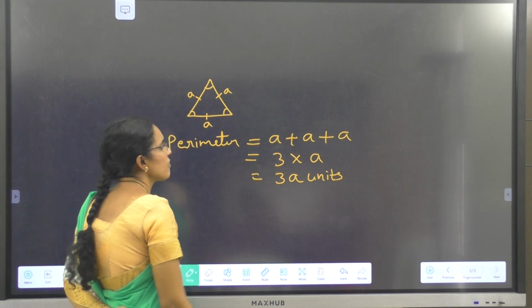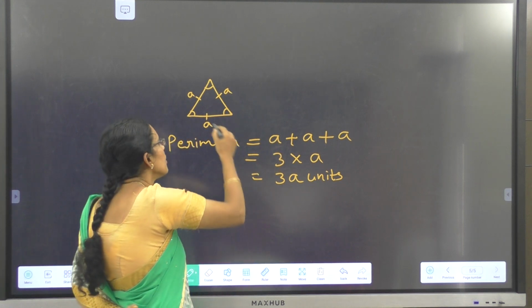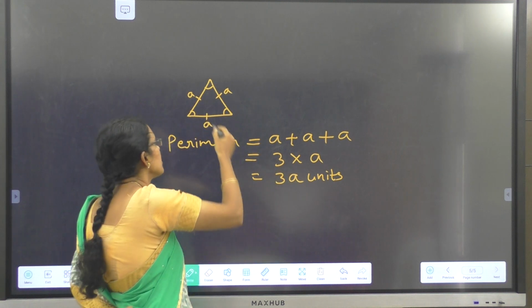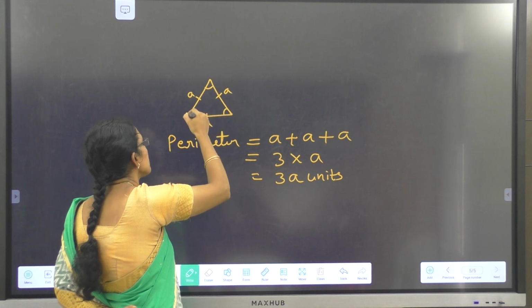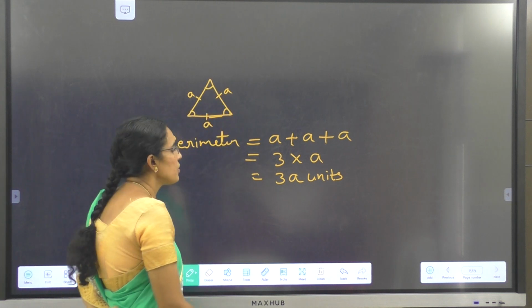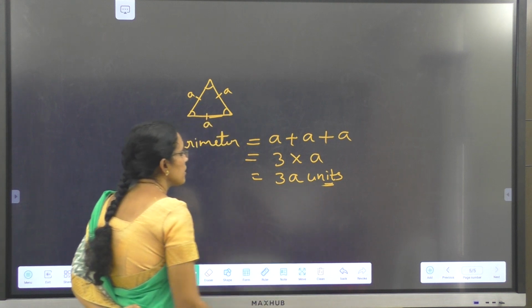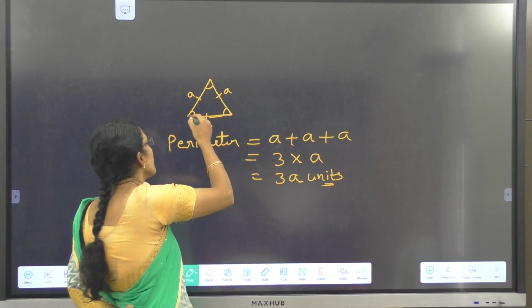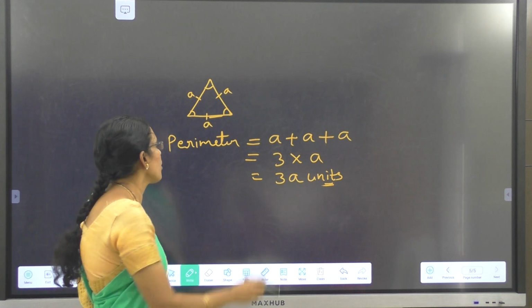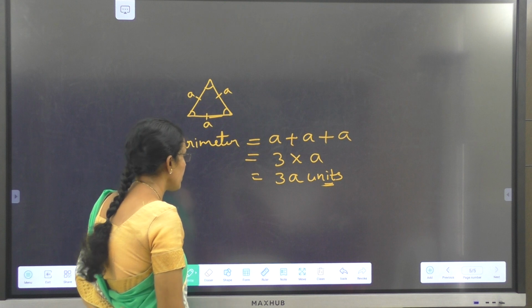If you take A as 2 meters, then 3 into 2 is 6 meters, that is 2 meters plus 2 meters plus 2 meters, which gives 6 meters. The unit is very important while finding the perimeter. Whatever unit is used for the length, the same unit we will use for the perimeter also. This is how we find the perimeter of an equilateral triangle.